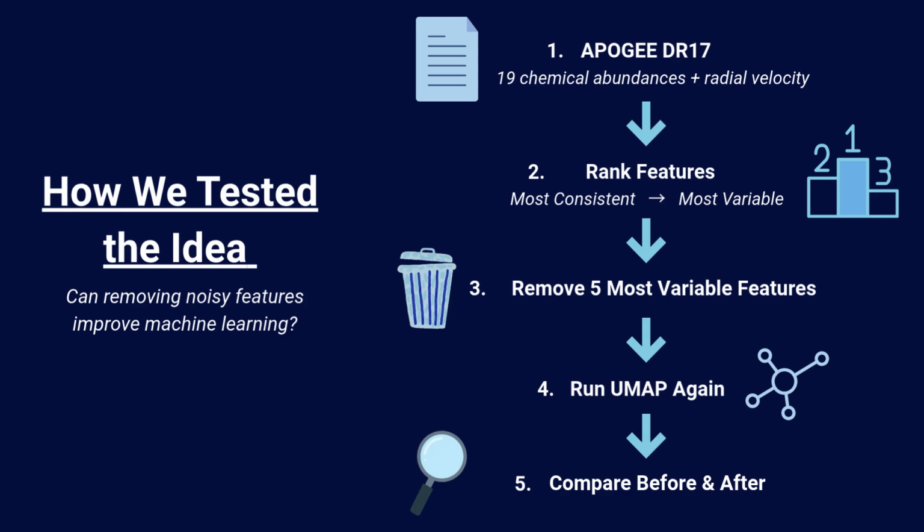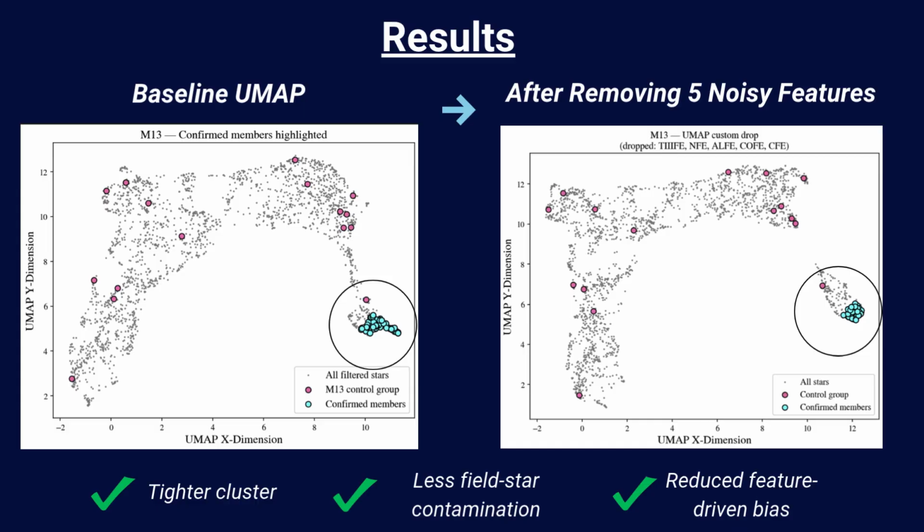Next, we ranked each chemical abundance by its variability among confirmed cluster members. Finally, we removed the five most variable chemical abundance measurements and ran UMAP again. We then compared the baseline UMAP projection with the projection after removing the five noisiest features.